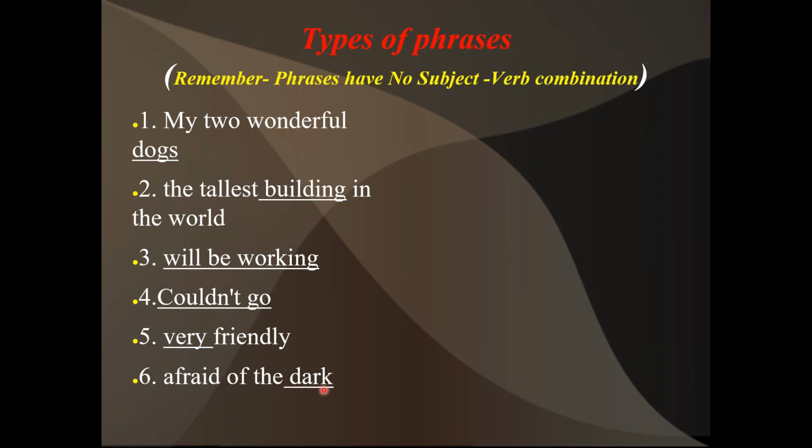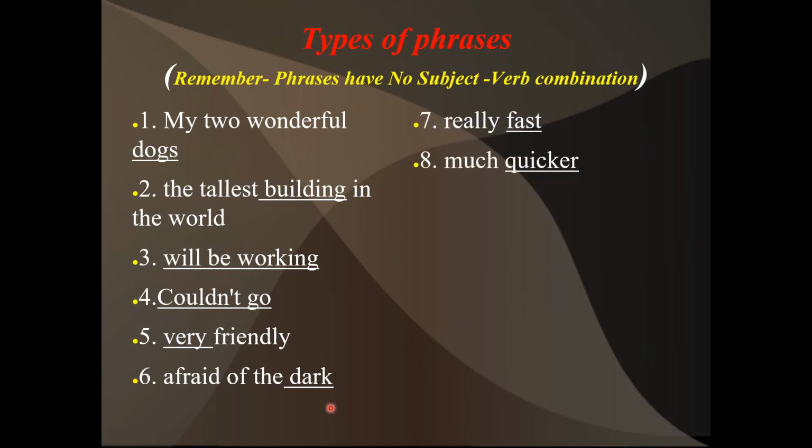The remaining words tell about that particular word. Based on that word only we can identify whether it is a noun phrase, verb phrase, prepositional phrase, adjectival phrase or adverbial phrase. So very and dark are adjectives, and these two are called adjectival phrases.